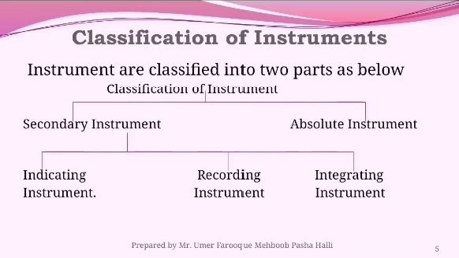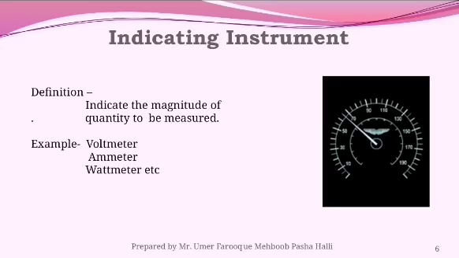As the name indicates, the indicating instrument indicates the magnitude of the quantity to be measured. Examples: voltmeter, ammeter and wattmeter. These all meters are in analog form.